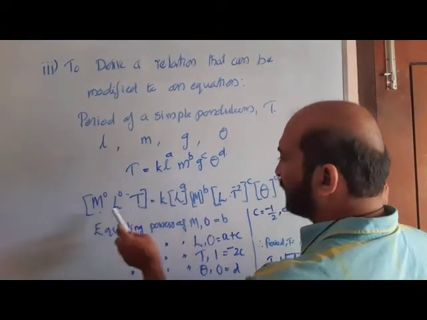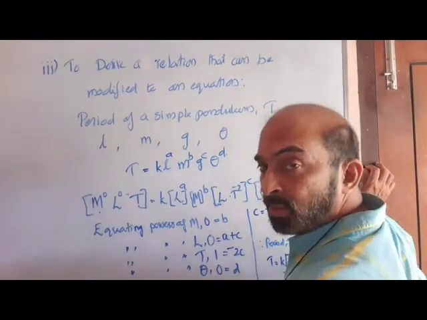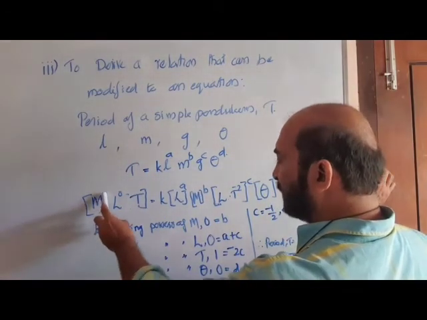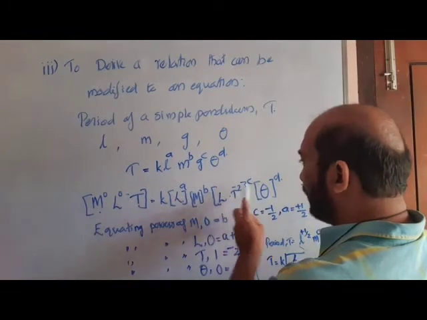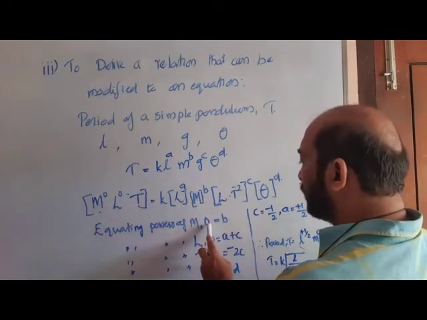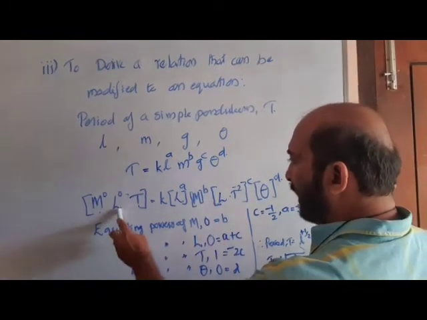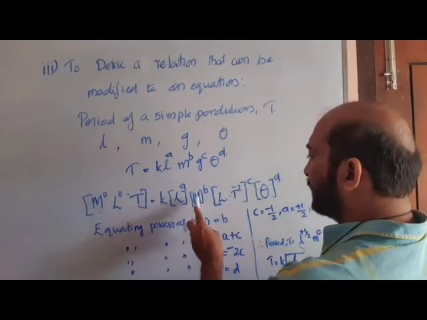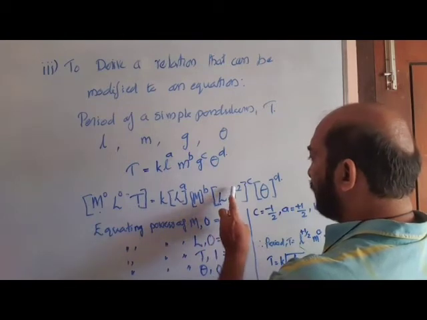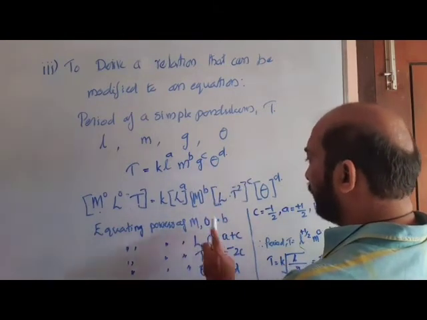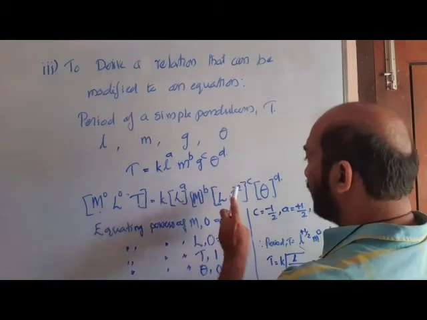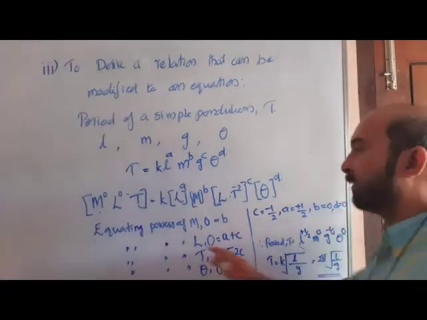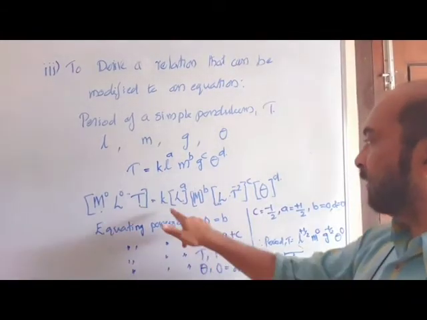Now equate the dimensions of similar terms. First we equate the powers of M on both sides. Here it is 0, and here it is B only, so 0 is equal to B. Now L terms: 0 here, and on the right hand side L to the power A and L to the power C, so A plus C. Now powers of time: 1 here, and minus 2C on this side.